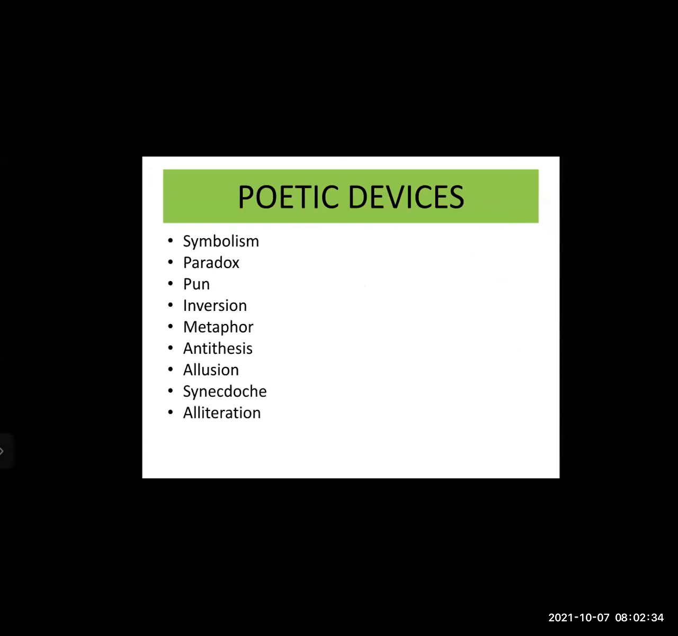Today we are going to see all these poetic devices. First one is symbolism, second paradox, third pun, fourth inversion, fifth metaphor, sixth antithesis, seventh allusion, eighth synecdoche, and ninth alliteration. Now, symbolism.